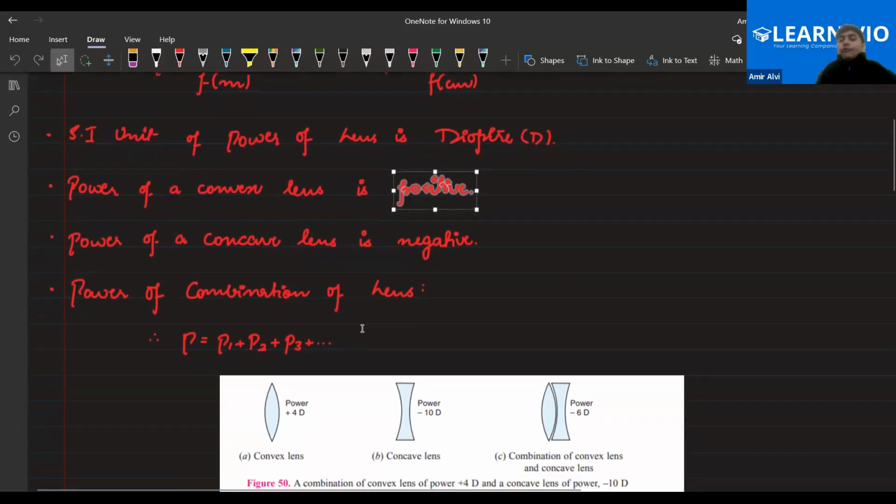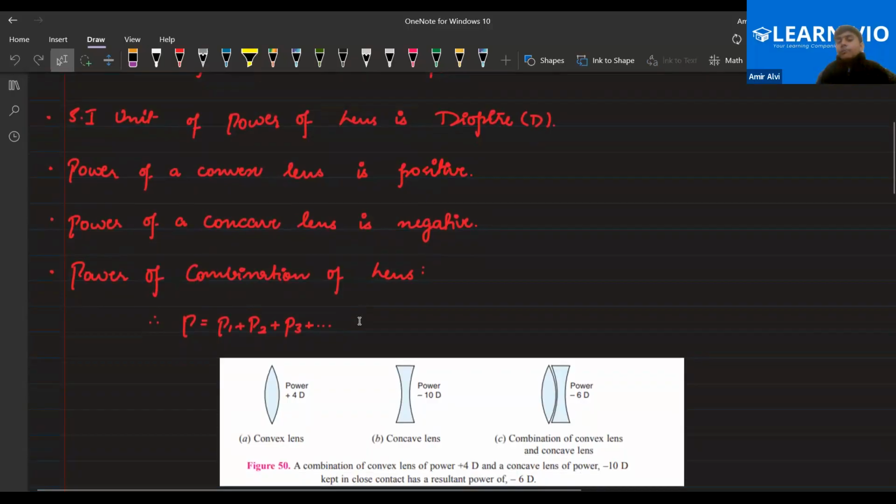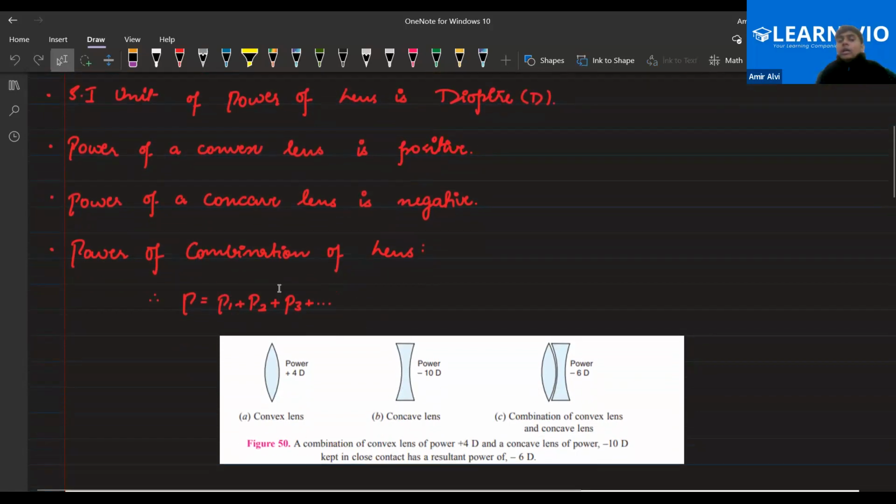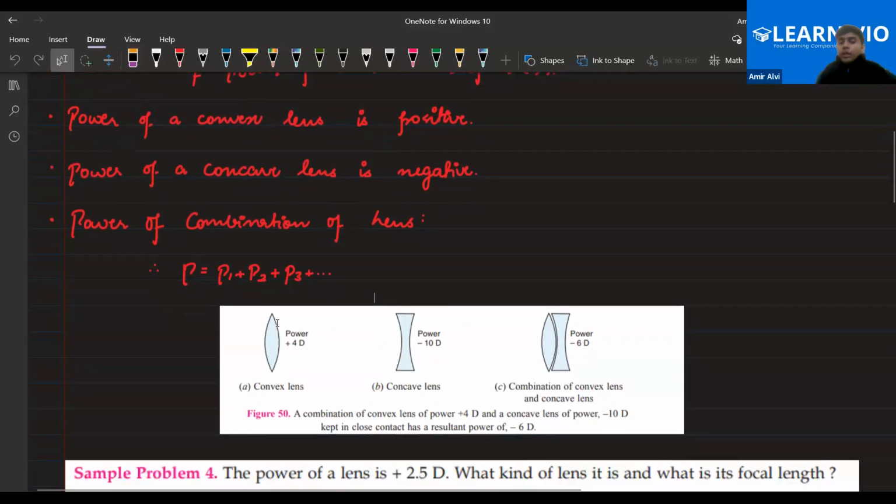Suppose, everyone, we take multiple lenses of different types, say a concave lens and a convex lens in combination. You can just add the powers algebraically: P1, P2 and P3. Suppose the convex lens is of 4 diopter and the other lens has a power of negative 10 diopter. If you add them, the combination will be minus 6 diopter. It means that it will act as a concave lens because the power is negative. Yes or no? Got it, everyone? Any doubt so far?